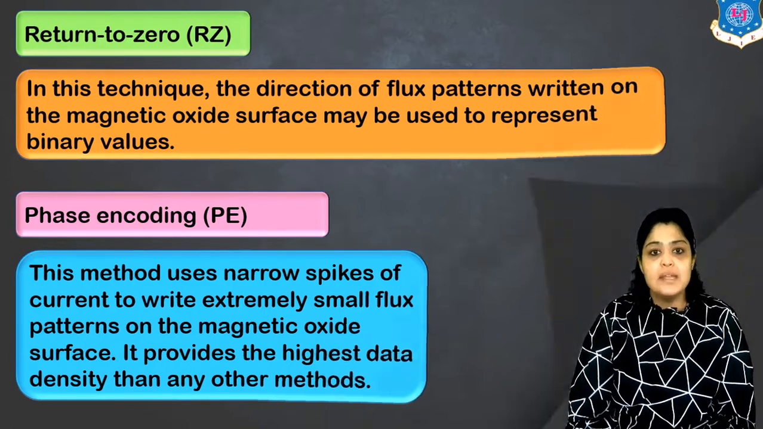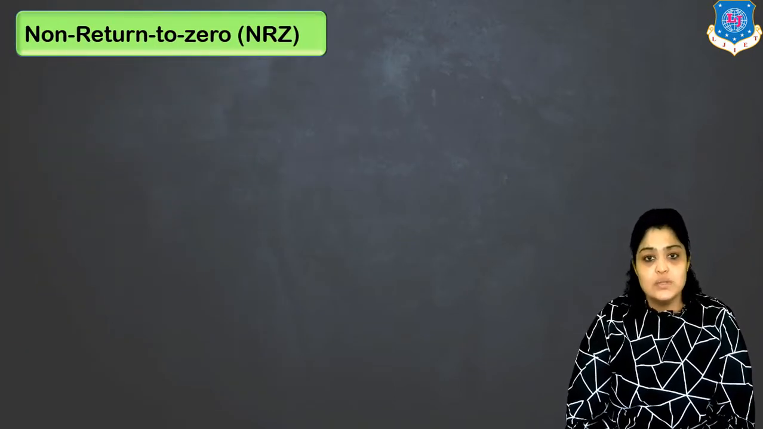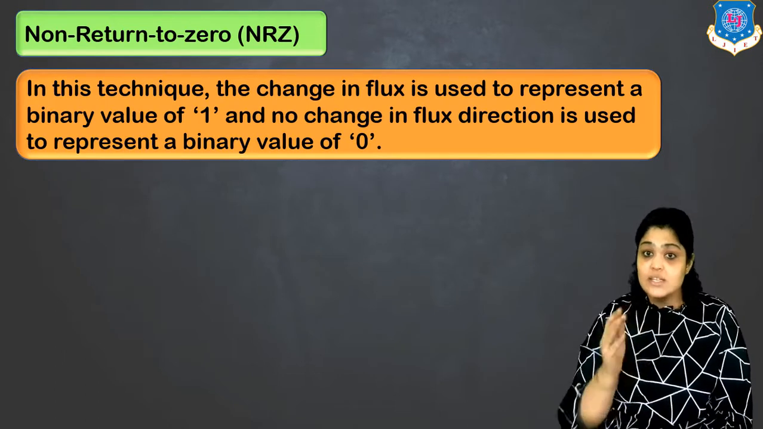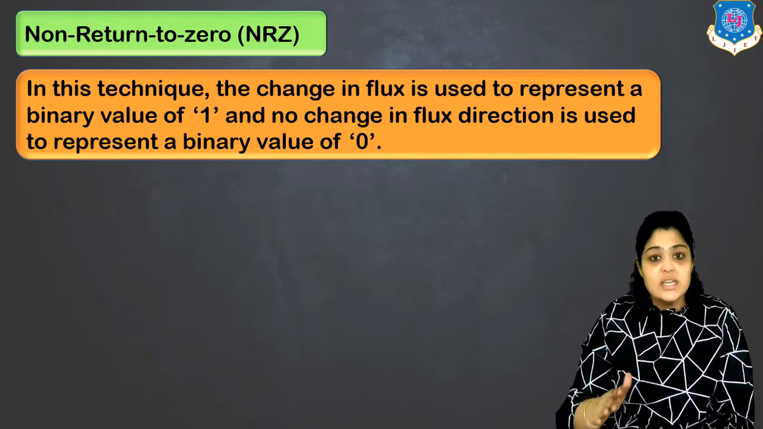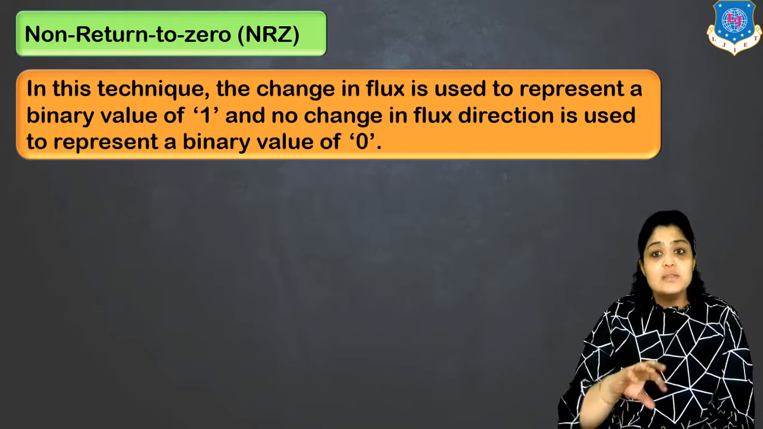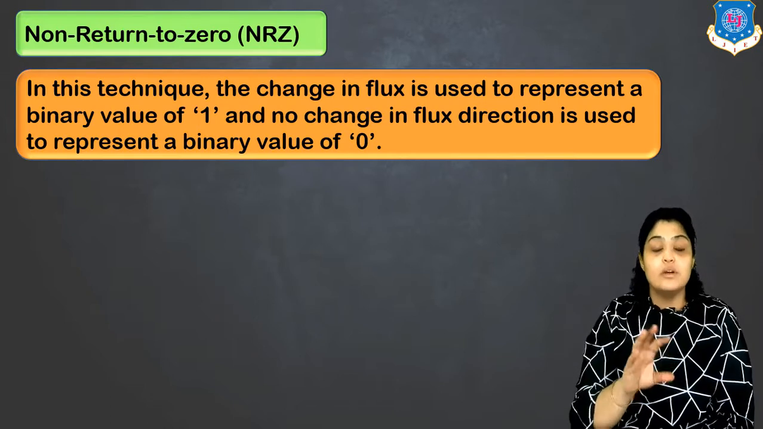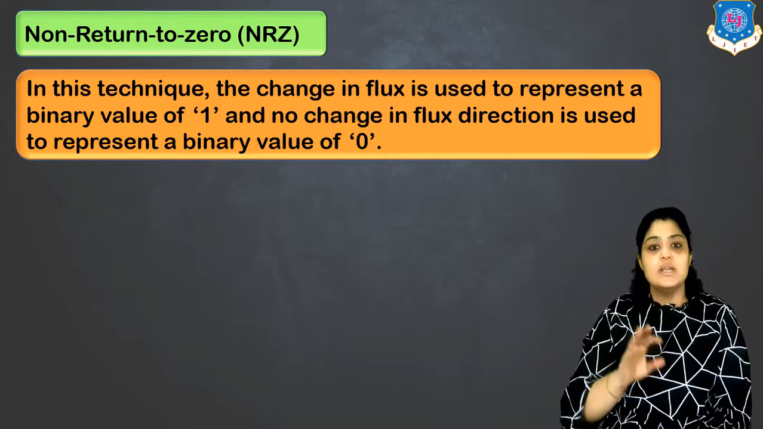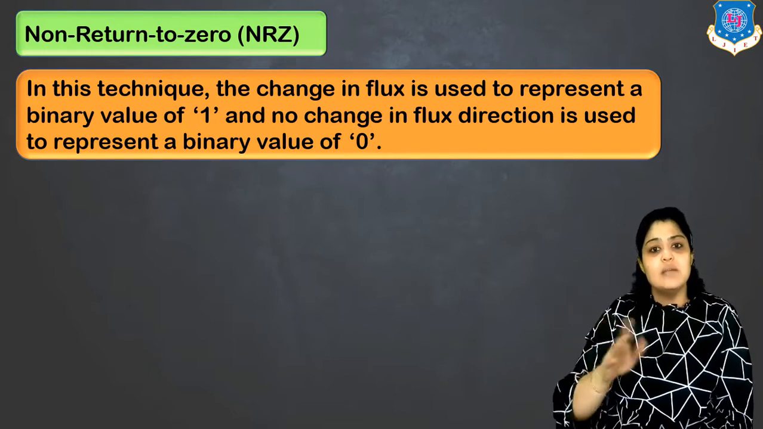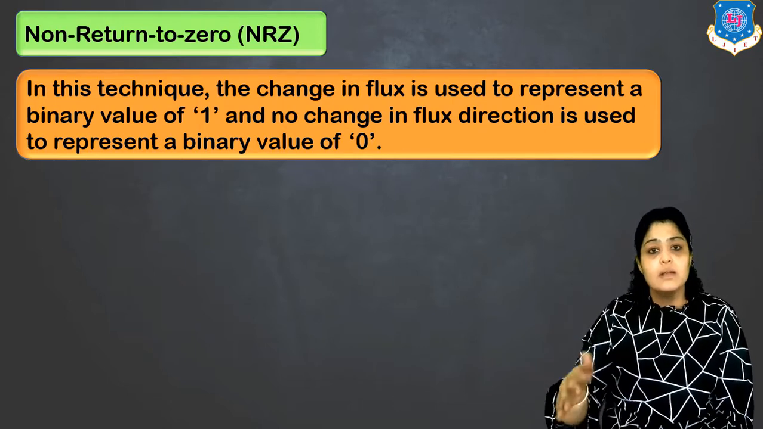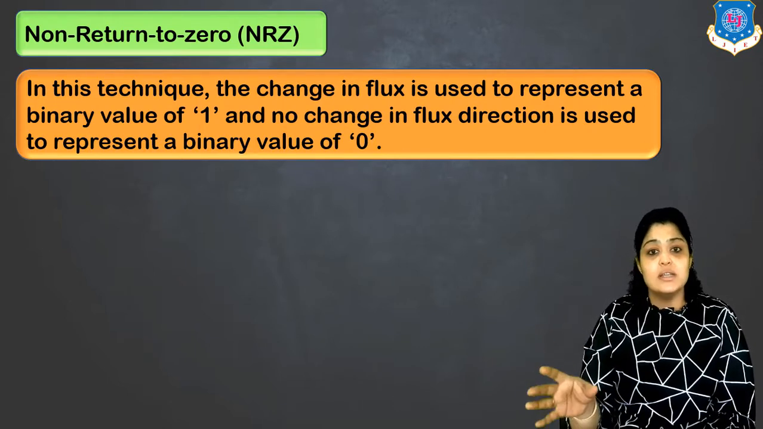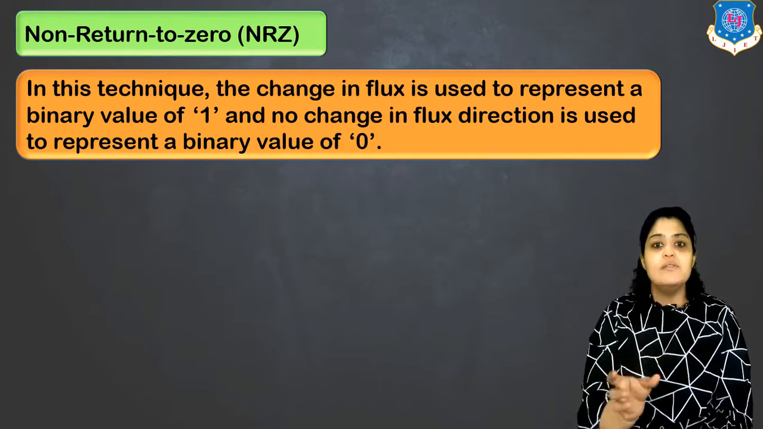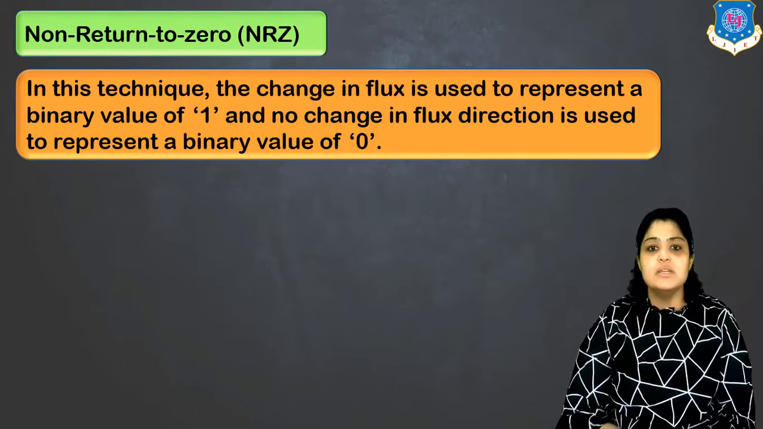Now let's discuss the third method, which is known as NRZ, or non-return to zero. In this method, the change in flux represents 1. If there is a change in flux, we would say 1. If there is no change in flux, it corresponds to 0. Just by considering whether there is a change in flux or not, we can come to know the digit is 1 or 0. Suppose 3 consecutive times the flux changes, so it will be 1, 1, 1. Then for the next 2 intervals it's not changing, the pattern is the same, so it is 0, 0. Again if the flux is changing, 1. So any change in flux represents 1, no change in flux represents 0.